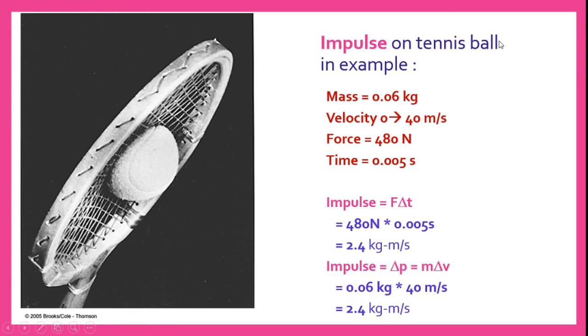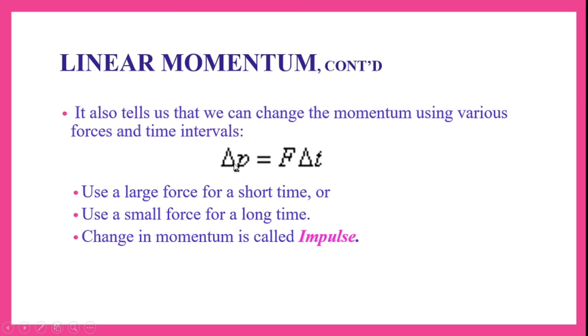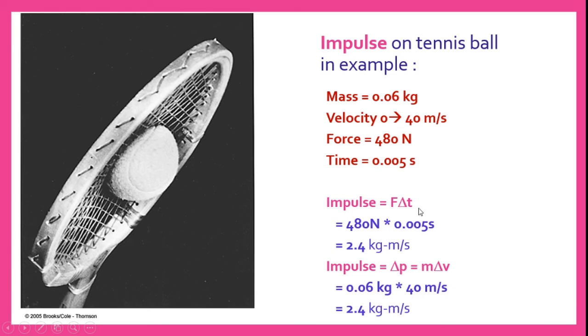So let us say impulse on the tennis ball, with the same example again. The mass, velocities and force we have calculated, and we have got the value of 480 newtons, and time is the same 0.005 seconds. Impulse, that is change in momentum, from the previous formula, delta p, this is impulse. Impulse is equal to F into delta t. Here F we have calculated as 480 newtons, and delta t is the time interval of 0.005 seconds. When we multiply both these values, we get the impulse as 2.4 kg meters per second.